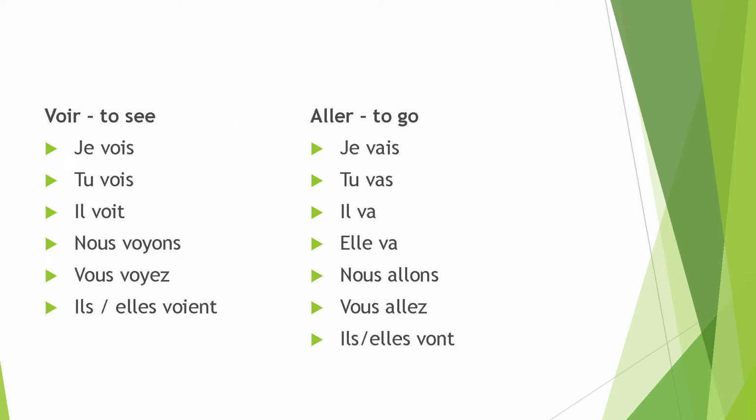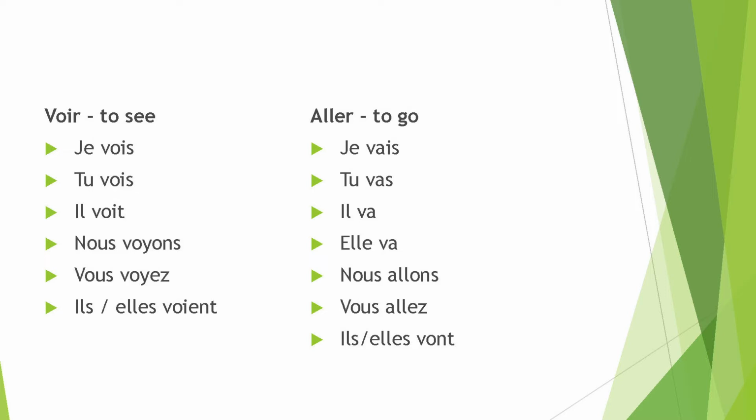Voir has the meaning to see. Je vois, tu vois, il voit, elle voit, nous voyons, vous voyez, ils voient, elles voient. See, je vois, tu vois, il voit, same pronunciation. Nous voyons, vous voyez, il voit. That ENT is not pronounced.